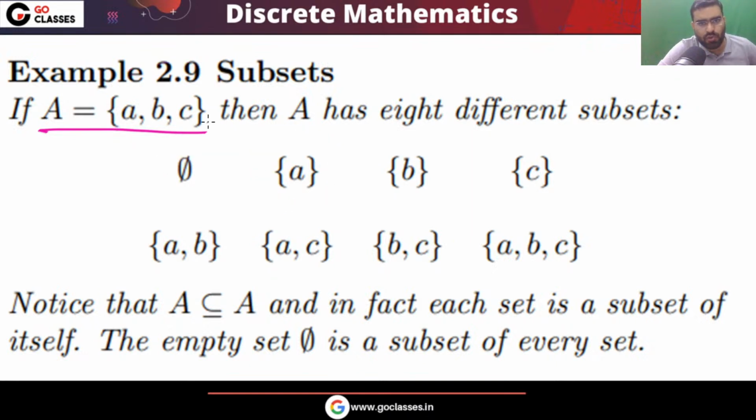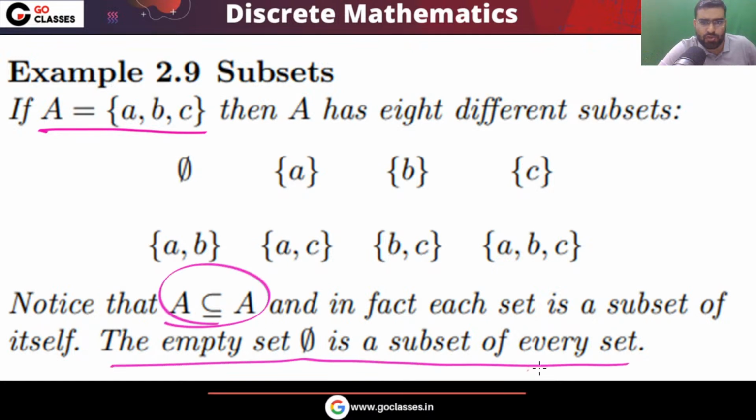As I told you, if you want to create a subset, then you can delete 0 or more elements from this set. So from this A, I can delete 0 or more elements to create a subset. If I delete this B, then I will get this subset. If I delete this B comma C, then I will get this subset. So in total 8 subsets I will get. You can notice every set is a subset of itself and the empty set is a subset of every set.